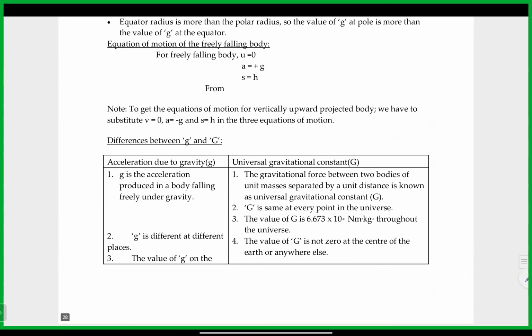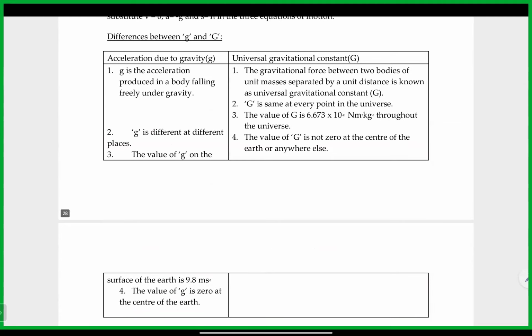Small g is different at different places, whereas capital G is the same at every point in the universe. The value of g on the surface of the Earth is 9.8 m/s squared. The value of capital G is 6.673 times 10 power minus 11 newton meter squared per kg squared. And throughout the universe, it is the same.